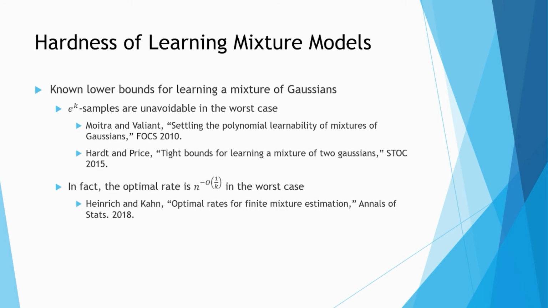We briefly give a background on the sample complexity question on the parameter estimation of Gaussian mixture models. As now it is well known that in the worst case, we must need exponential number of samples as shown in Moitra and Valiant and Haddad and Price. And in fact, the optimal statistical rate is n to the minus 1 over k at best, since in the worst case, the centers of the Gaussian components can be arbitrarily close to each other. This rate has been established in Heinrich and Kwon recently.